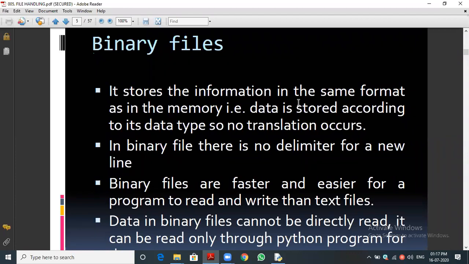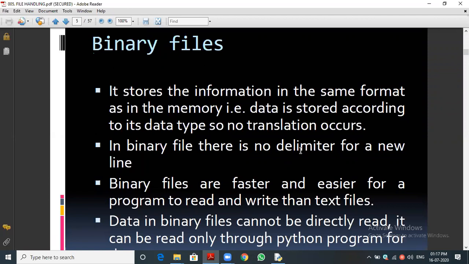In character form. In a text file, whatever we give will be stored in the form of characters. But in a binary file, whatever data we give, it will store in the same format: an integer as integer, floating point as floating point, a string as string, that is character format.